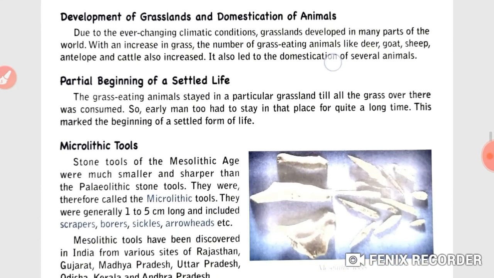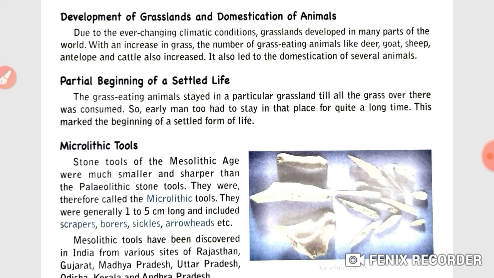Now the next point: partial beginning of a settled life. The grass-eating animals stayed in a particular grassland till all the grass there was consumed. So early man too had to stay in that place for quite a long time. This marked the beginning of a settled form of life. It means the humans of this period began a settled life.